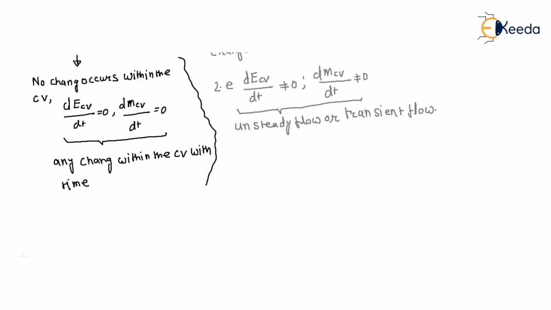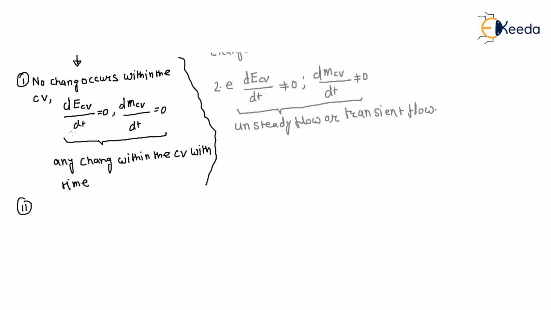So the steady flow process and the unsteady flow process have different approaches. Why?